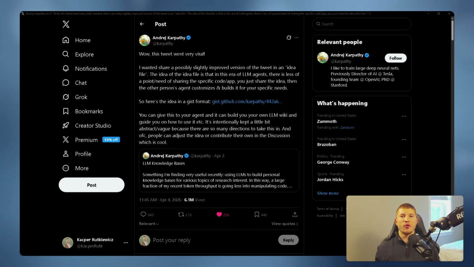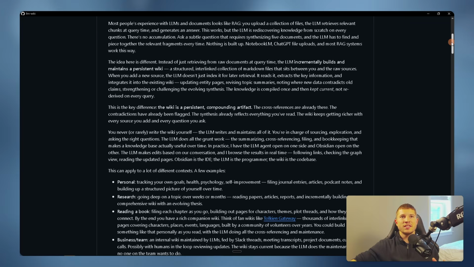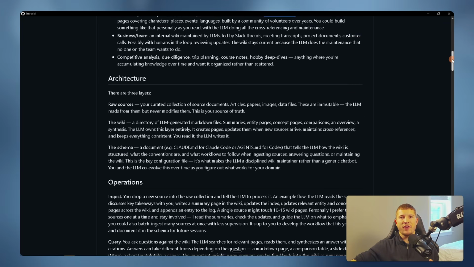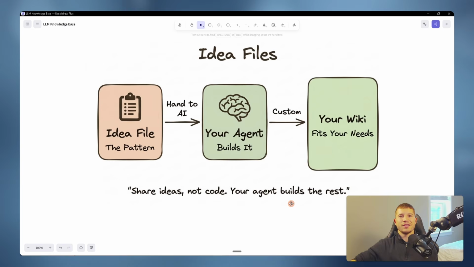One more quick thing before we wrap up. Right after Karpathy's tweet went viral, he followed it up and published what he calls an idea file. It's not code, it's not a repo, it's not an app. It's just a description of the pattern, a written out explanation of what he's doing and why. The link he shared in that tweet is exactly that. This is the idea file. You can take this exact file, plug it into your Claude Code, and start building your own wikis based on your project. To help you visualize it specifically for this wiki knowledge base idea, Karpathy gave us a link to the idea file.